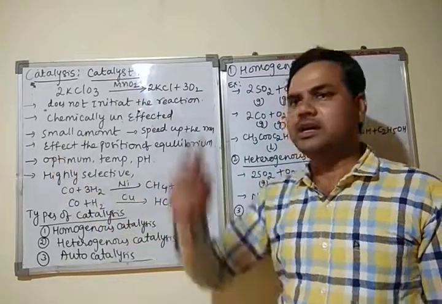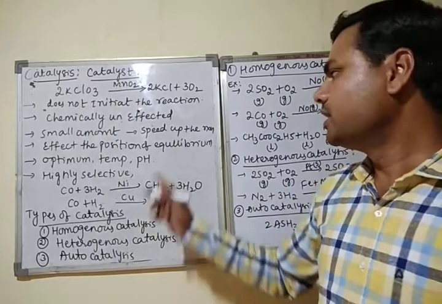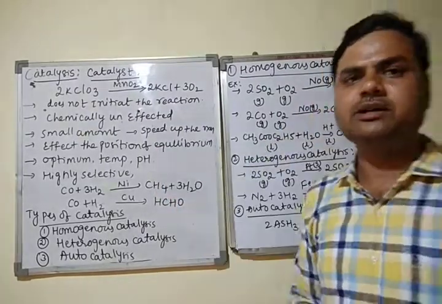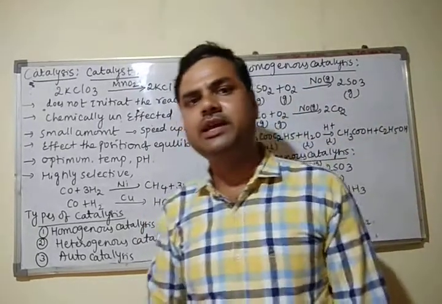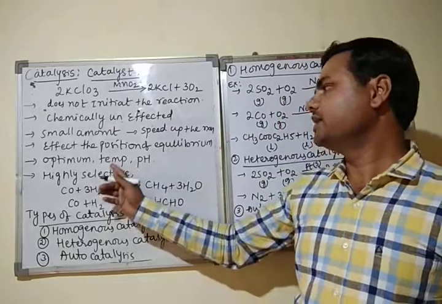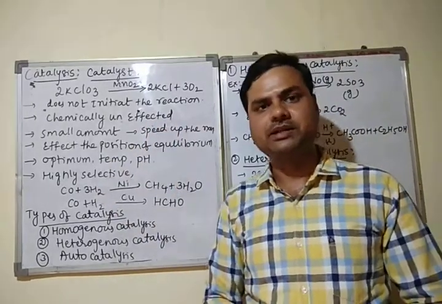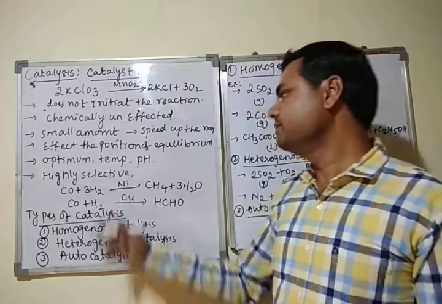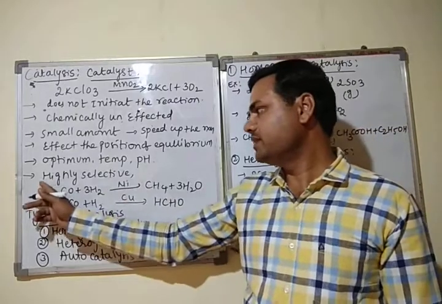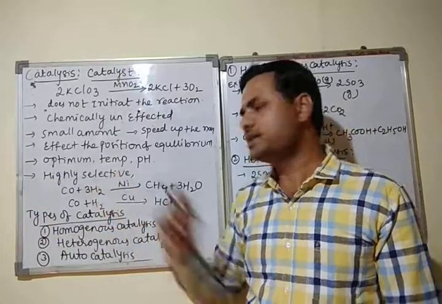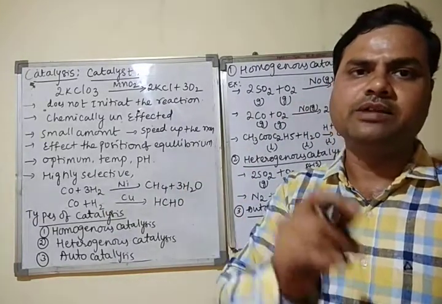Next, a catalyst works only at optimum temperature and optimum pH value. Means it does not work at very low temperature, and it does not work at very high temperature. It works only at optimum temperature, not high, not low, a medium temperature, and at optimum pH. And the next one is very important. Catalysts are highly selective. Highly selective means one catalyst acts on only one reaction.